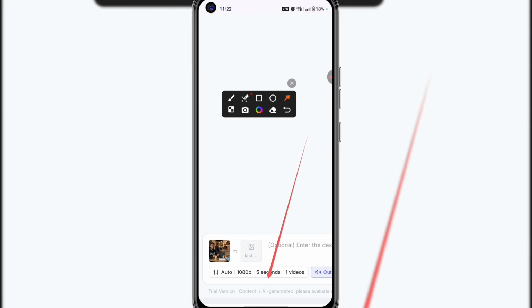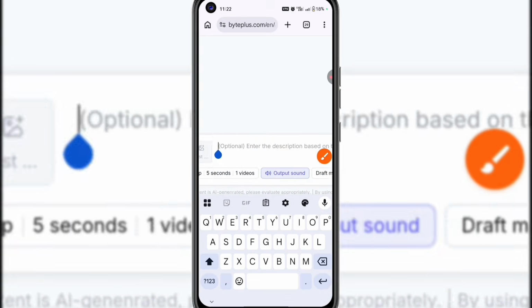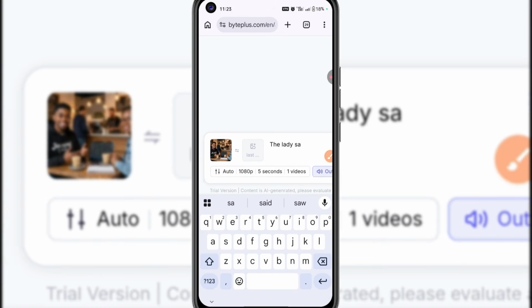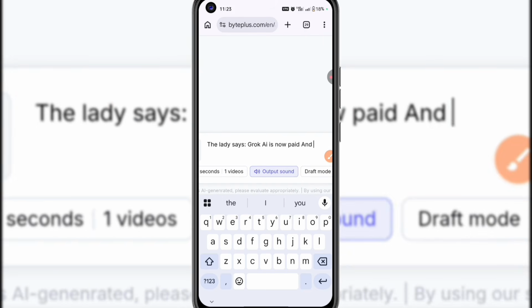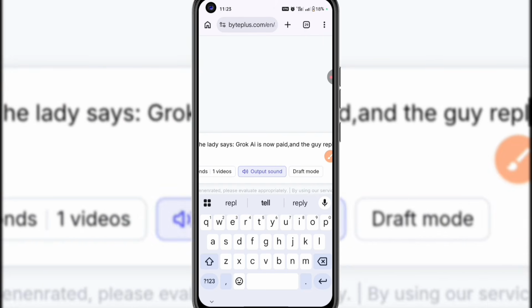So let me type in the prompt for this particular video. I'll say, the lady says, Grok AI is now paid. And the guy replied, yeah, smart creators are still creating for free. So this is the prompt.